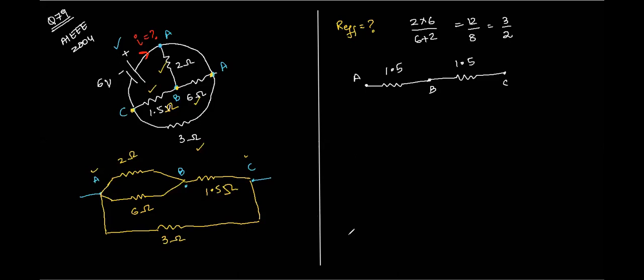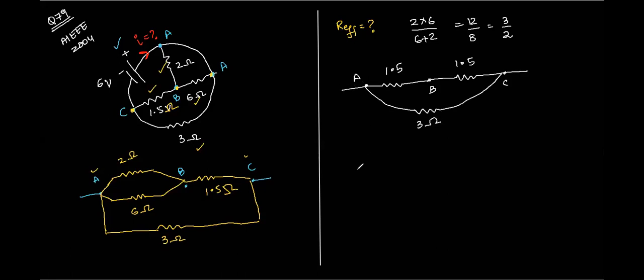Now we have another branch. The resistor is 3 ohms, right?